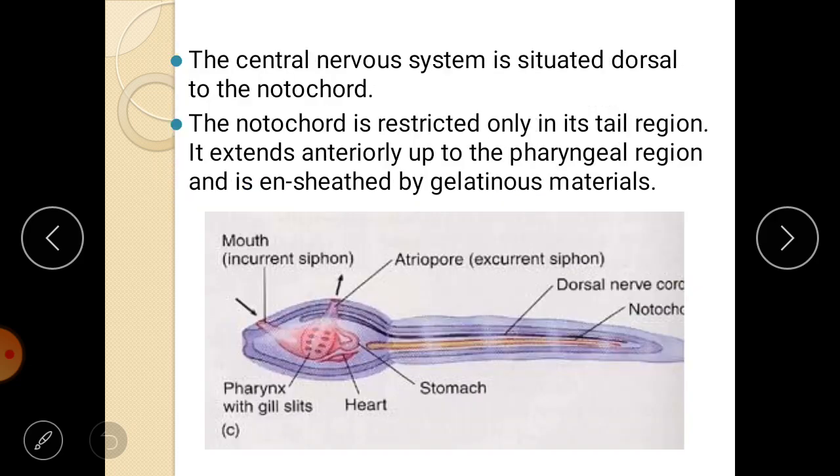Next, the central nervous system is situated dorsal to the notochord.